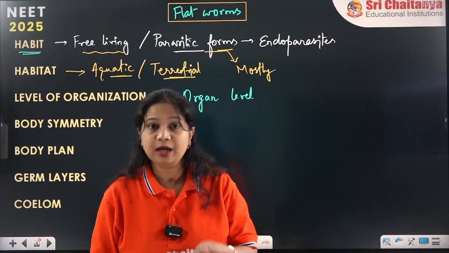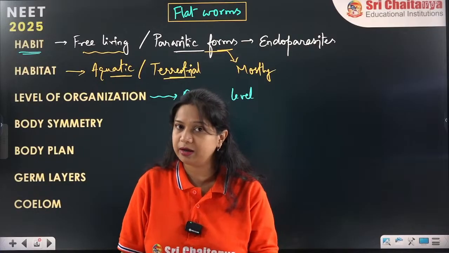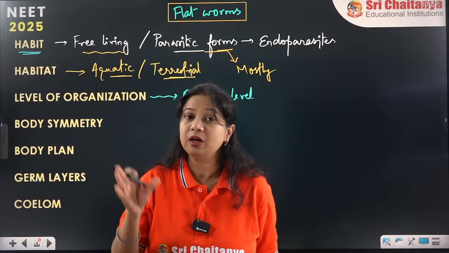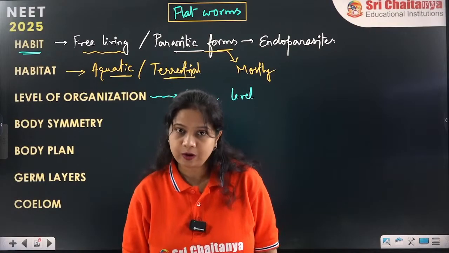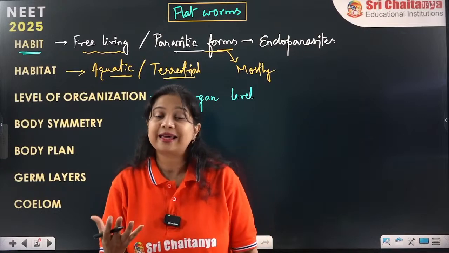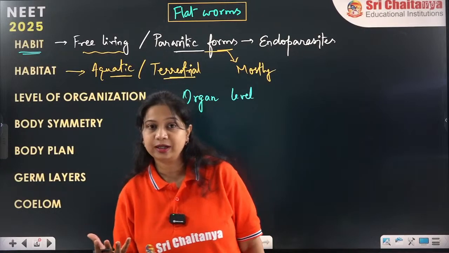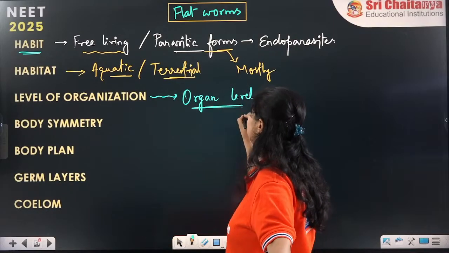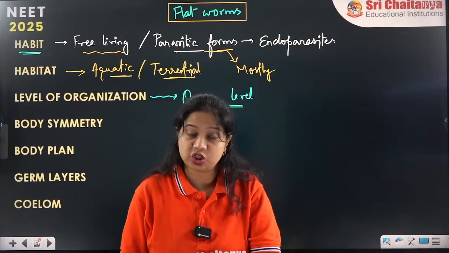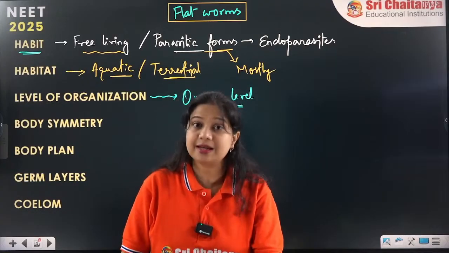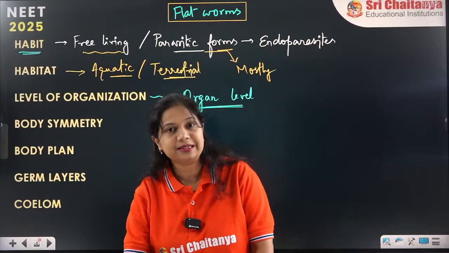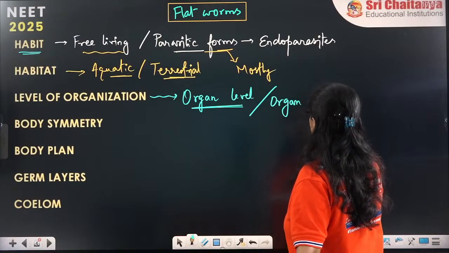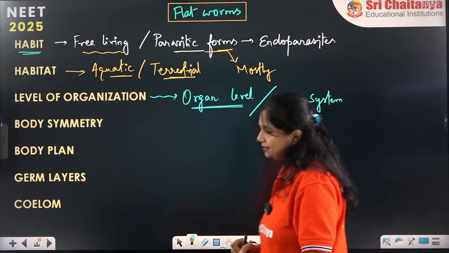So that is why even in NCERT summary part, they have given a big chart in this summary where they have mentioned it as organ or organ system. So that is also correct. Do not get confused. If they ask as a question which type of level of organization, if they have no other option, then it is organ level of organization mostly. But in certain cases, remember that it also has organ system level of organization.